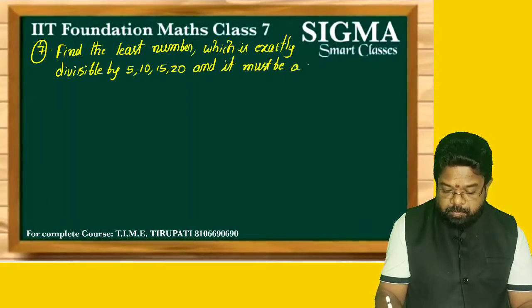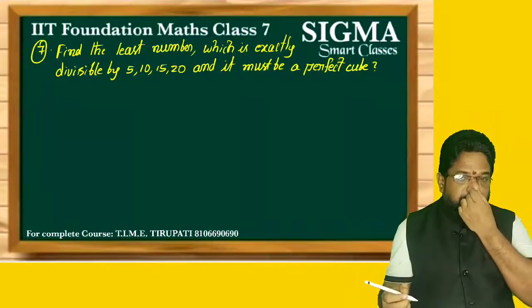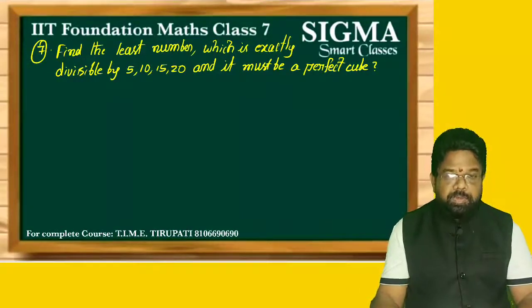In the last video we discussed perfect square. Now here it is a perfect cube.